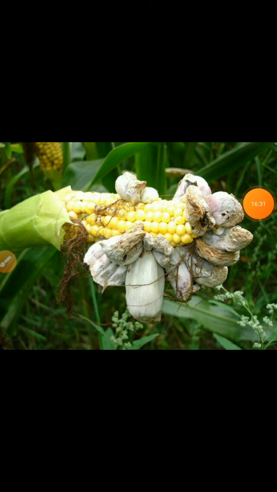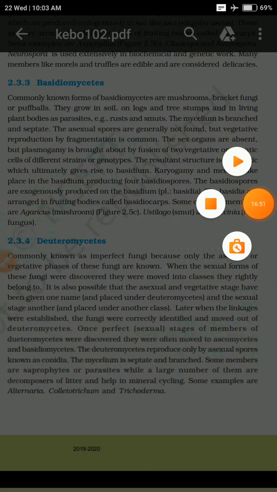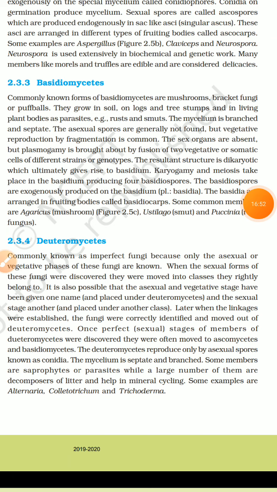This is actually the one we were saying. Okay, it is actually found in corn and also different types of plants. So that's about basidiomycetes.